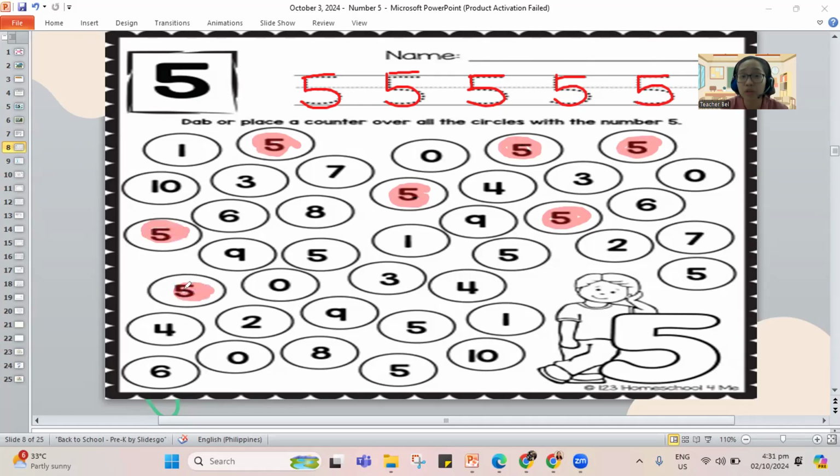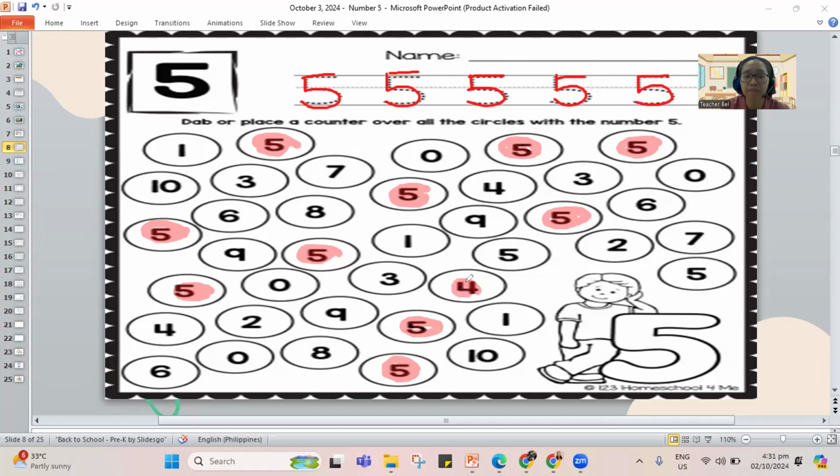Am I done already? Not yet. Let's continue again. How about this one? Am I done making number 5? Oop, I think I still need to dab 2 more. I still need to find 2 more. Did you find the 5s that I need to color? I think it's this one.